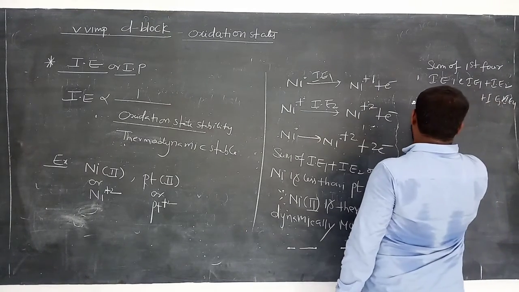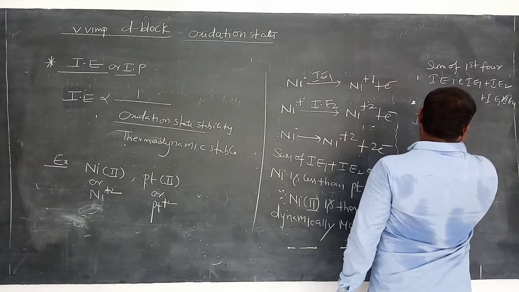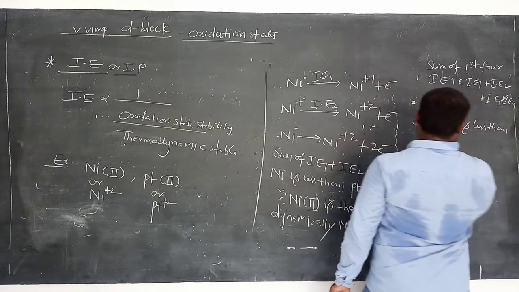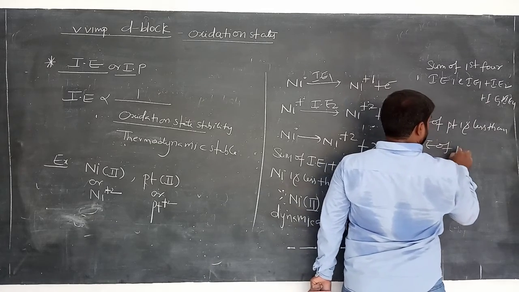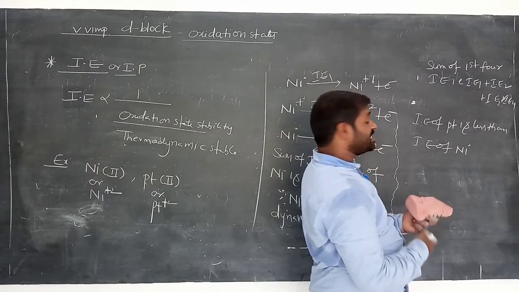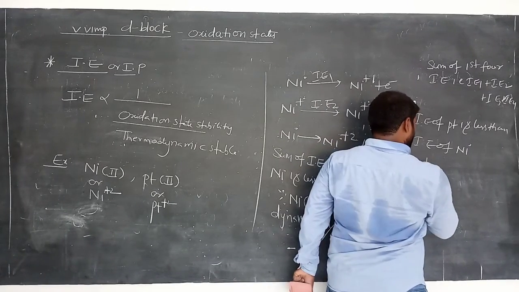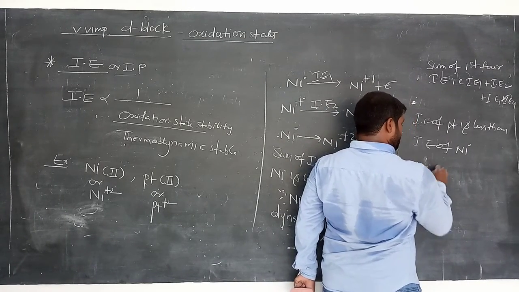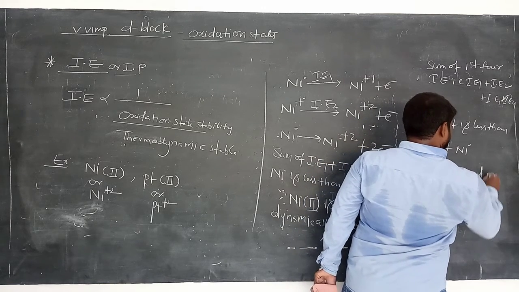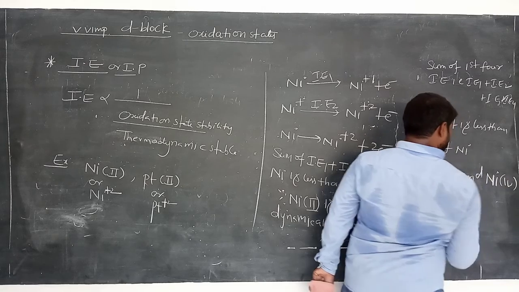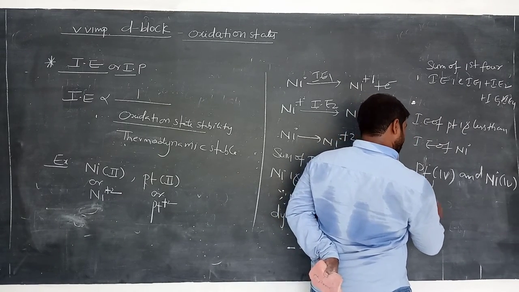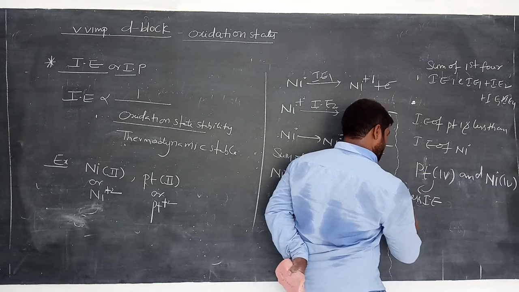In this case, the ionization energy of platinum is less than the ionization energy of nickel. If you remove 4 electrons, which one has the least ionization energy? Platinum. Removing 4 electrons means the oxidation state is 4, for nickel and also for platinum. In this case, platinum has less ionization energy, so it is more thermodynamically stable.